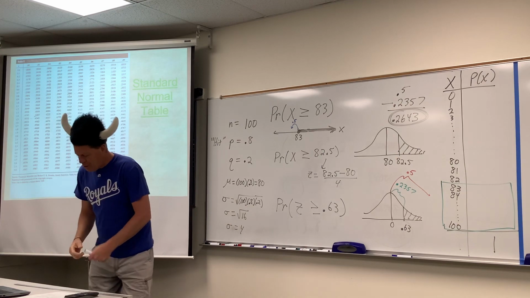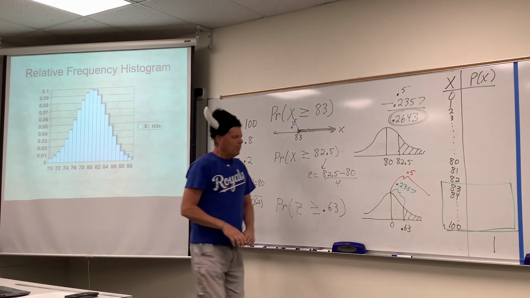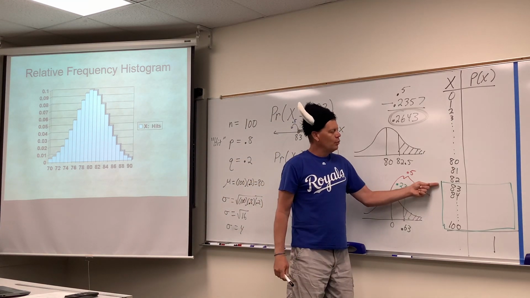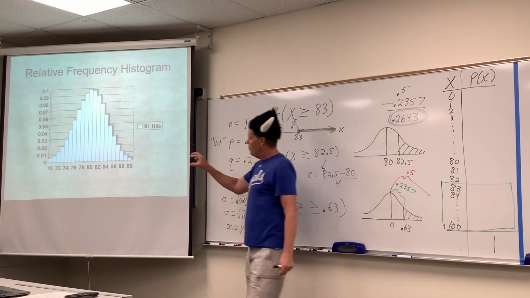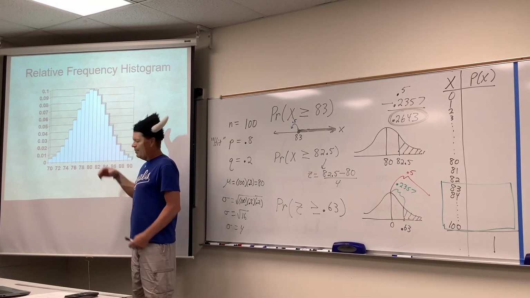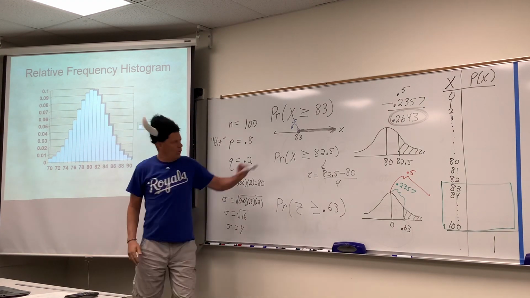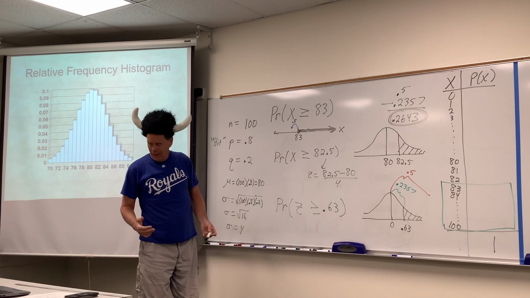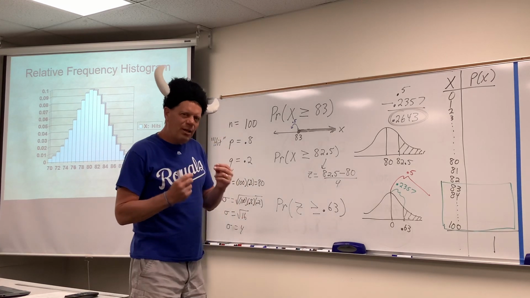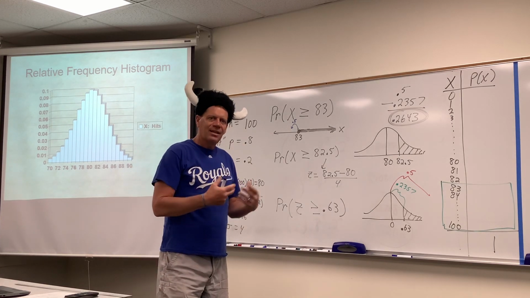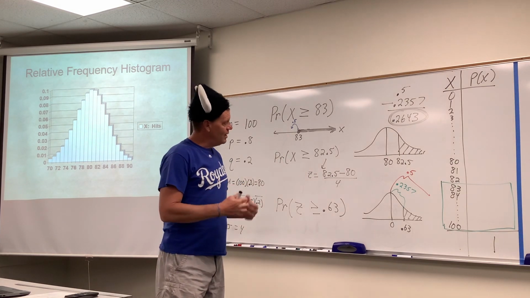I want to remind you one more time, this is called an approximation because to get the exact answer, a person would need to apply that binomial formula to every number from 83 to 100 and add them up. That would be exact. That would be the bars on the histogram. We superimposed a bell curve over it when we did it this way, and we're off a little bit, all right? So the point is we're sacrificing just a little bit of accuracy, exactness, for efficiency, speed, all right? So that's the idea behind that.